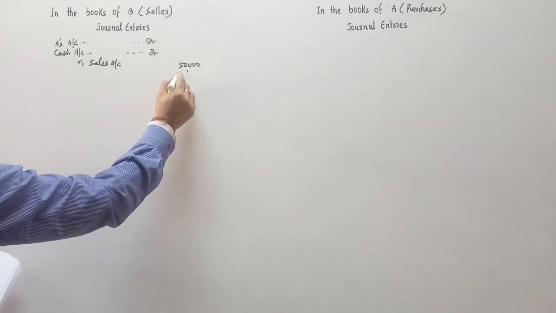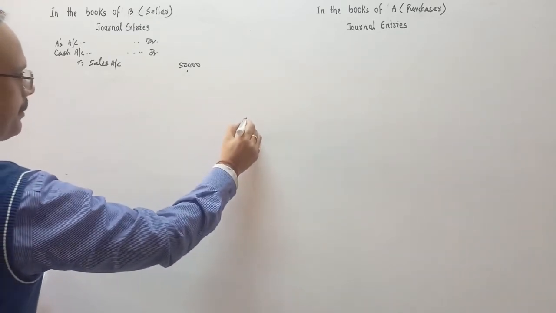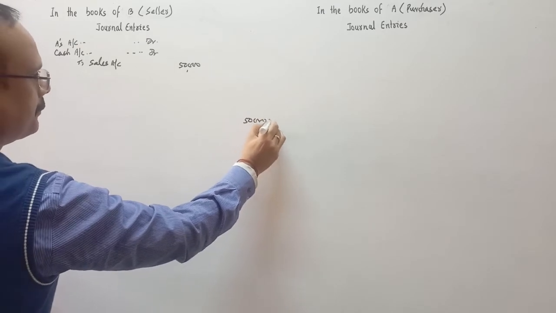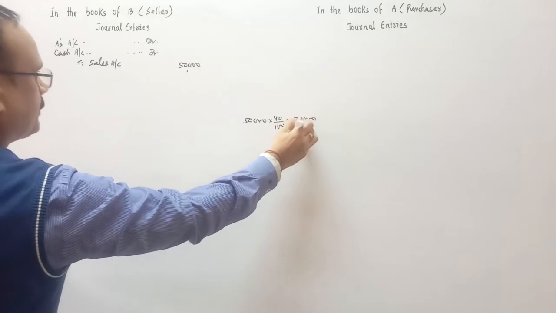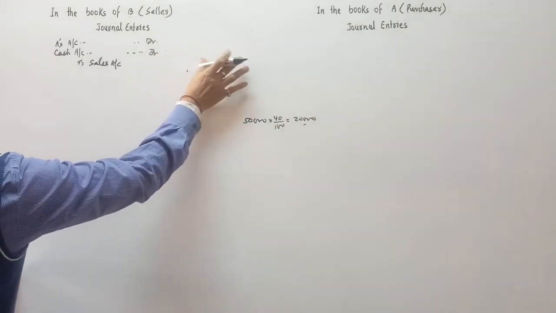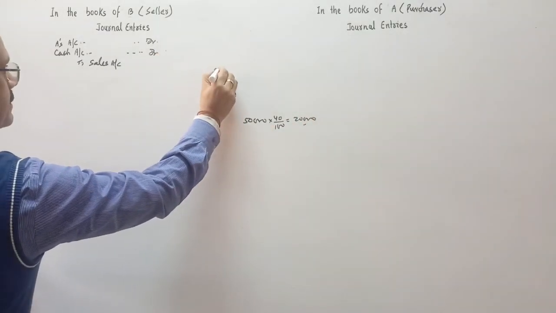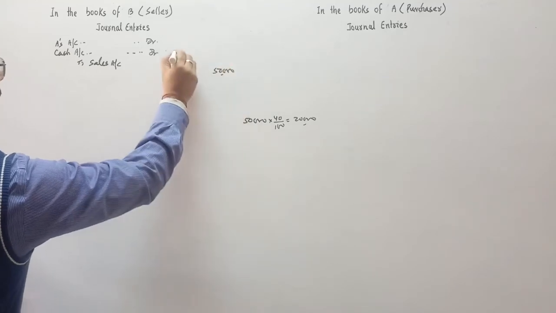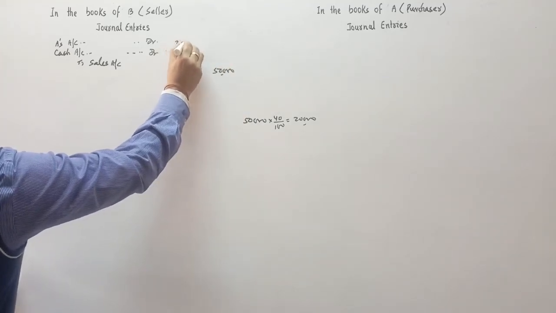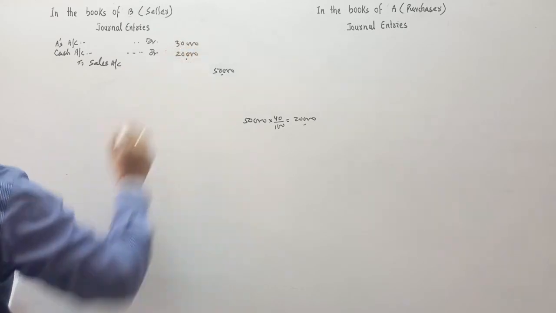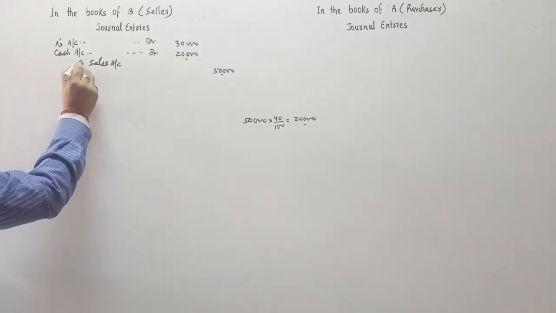So 40% of 50,000. So it is how much? 20,000. So 20,000 received in cash. It means 30,000 is on credit. This entry is clear?